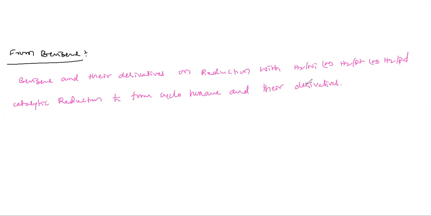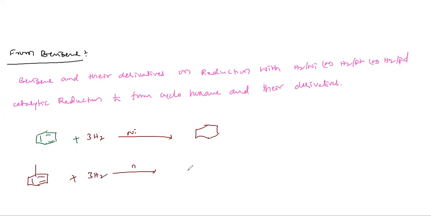Students, listen once, please. Cyclohexane. How many double bonds are there in benzene? 3. You take 3 moles of H2 in the presence of nickel, so all double bonds disappear. Is it clear? If it is this, what is this? Again H2 nickel, so methylcyclohexane.